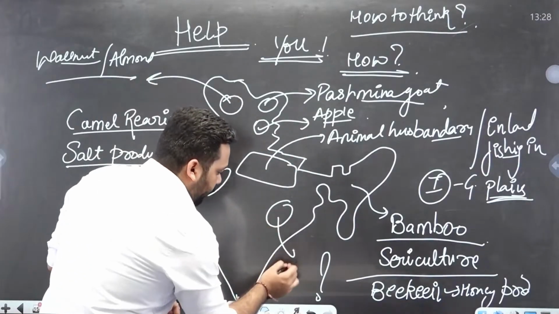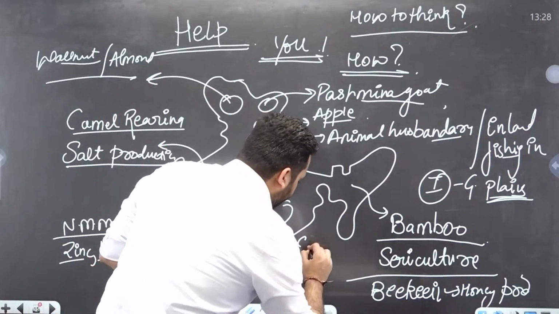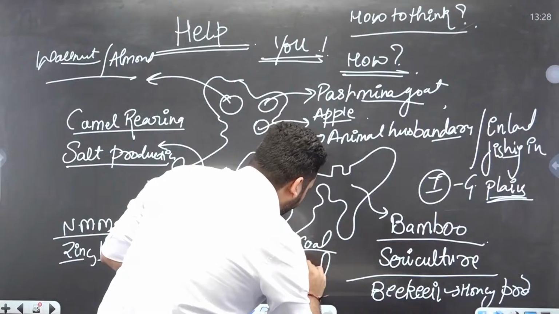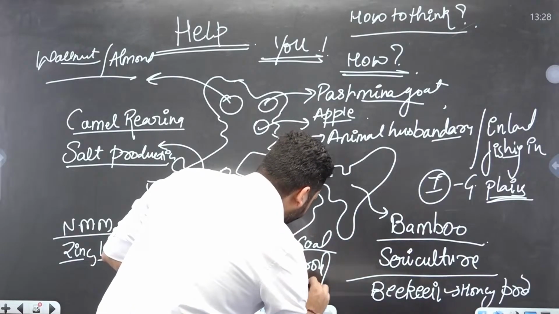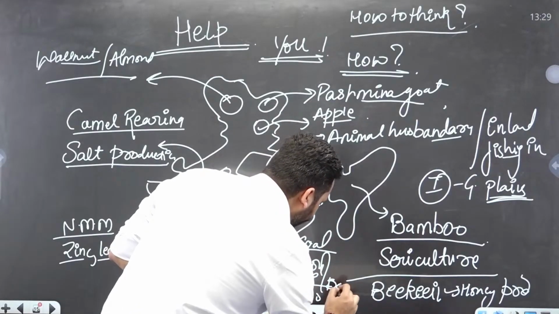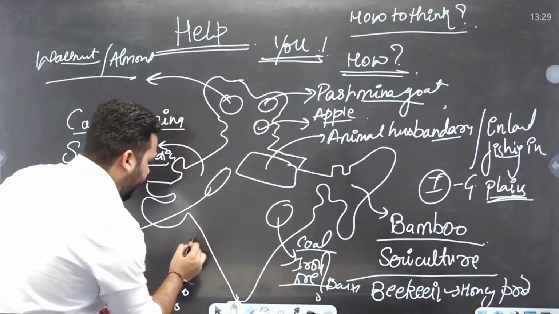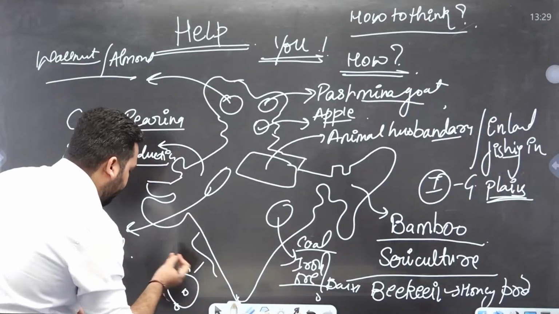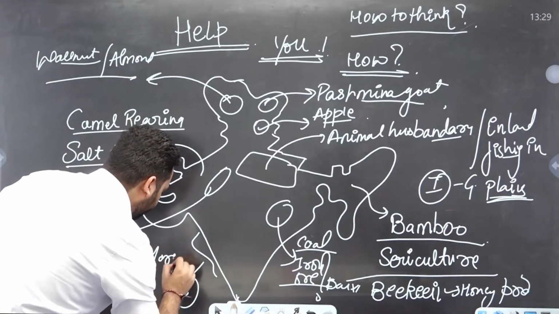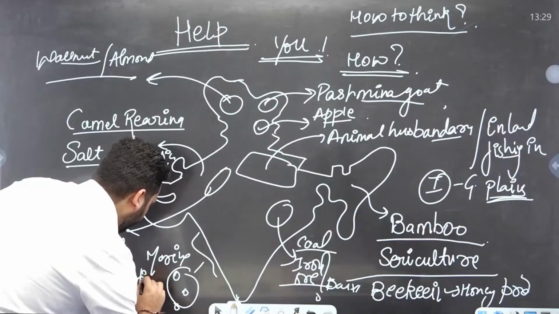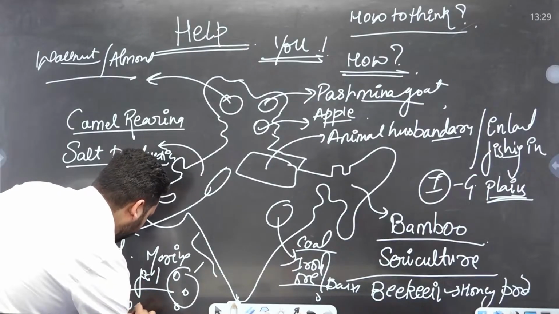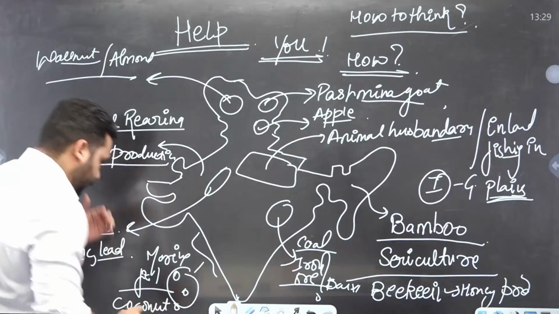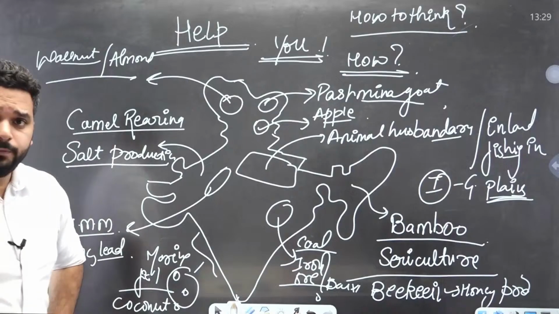Chota Nagpur Plateau, Carboniferous period, I can write coal, iron ore, bauxite. Coastal areas and islands, I can write marine fisheries, coconut production.